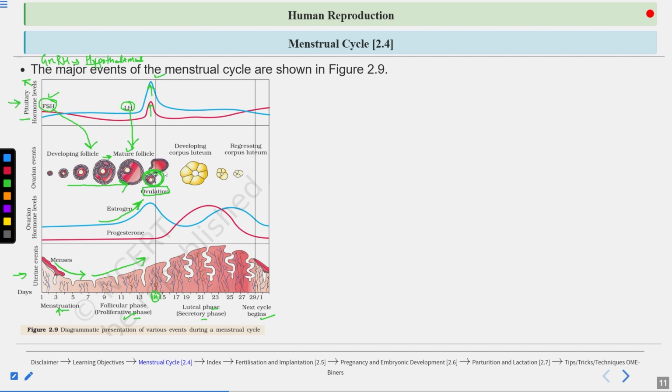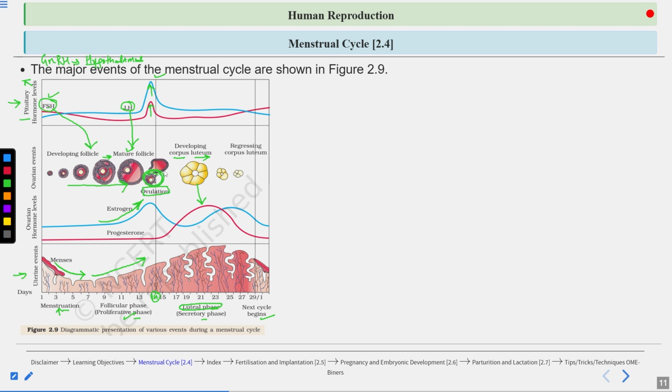Then what happens next in the luteal phase? The remaining parts of the Graafian follicle get converted into the corpus luteum. Now the corpus luteum acts as a temporary endocrine gland and it secretes the progesterone hormone. So the level of progesterone increases and is maximum during the luteal phase. And what is the function of progesterone? Progesterone maintains the thickness of the endometrium.